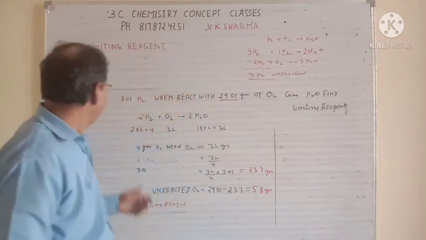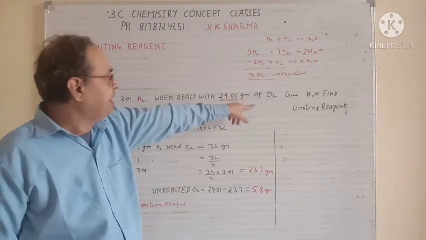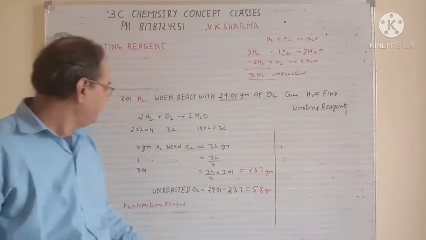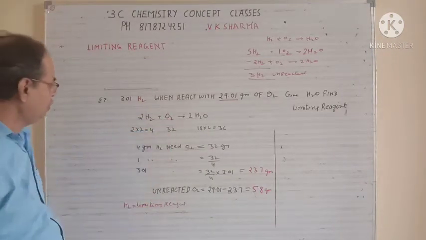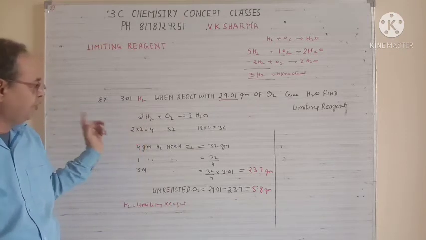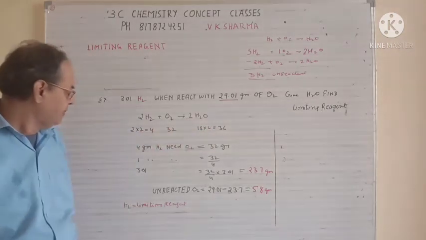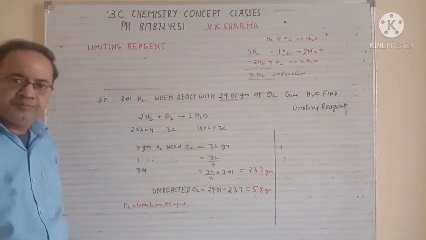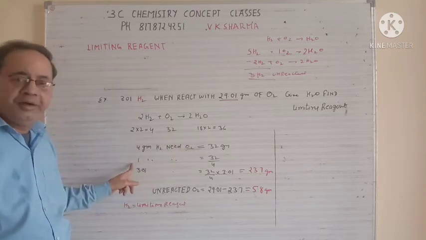Let's take an example. 3.01 gram of H2 will react with 29.01 gram of O2 and give H2O. Find the limiting reagent. Now see the reaction-wise. First make the reaction: 2H2 plus O2 gives 2H2O. Now find the molecular masses. Hydrogen twice is 4, oxygen is 32, and water is 36. Now 4 gram of H2 needs 32 gram of oxygen. So 1 gram will require 32 over 4, the unitary method.